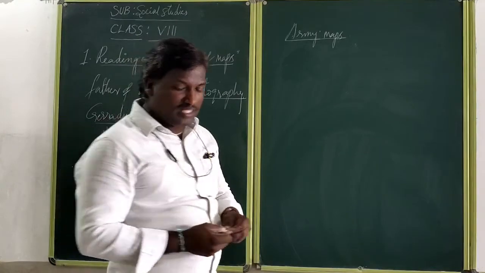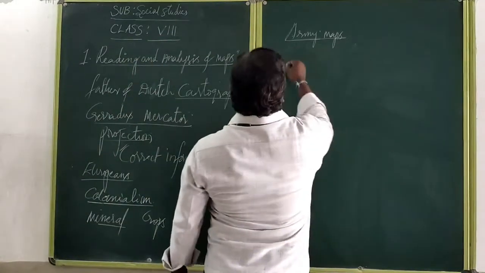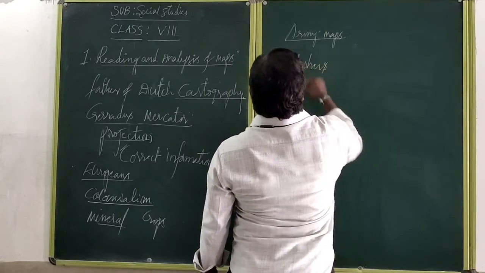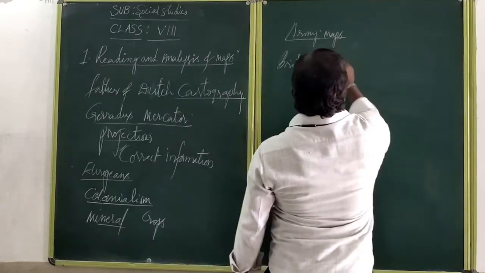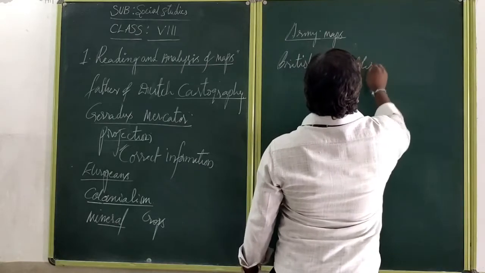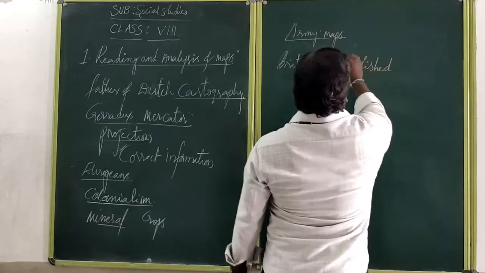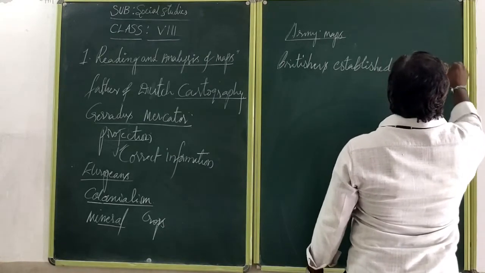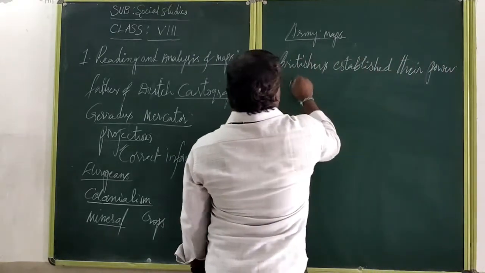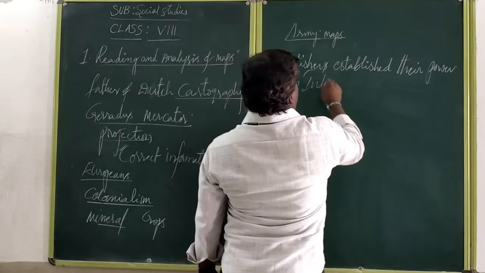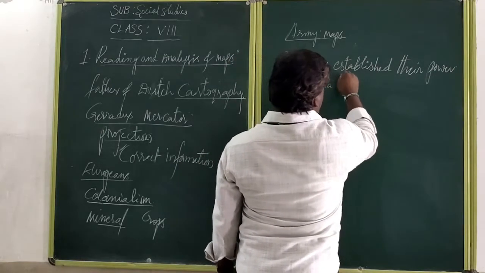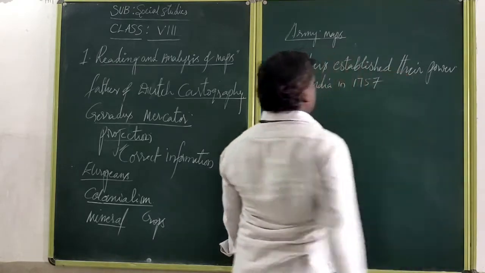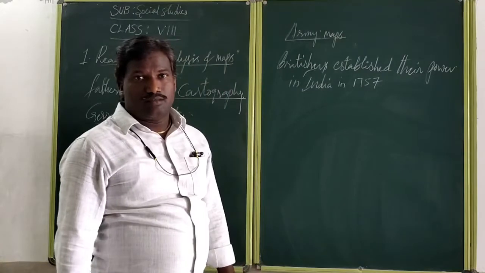The Britishers established the power. When the British established the power, Britishers established their power in India in 1757 after the Battle of Plassey.